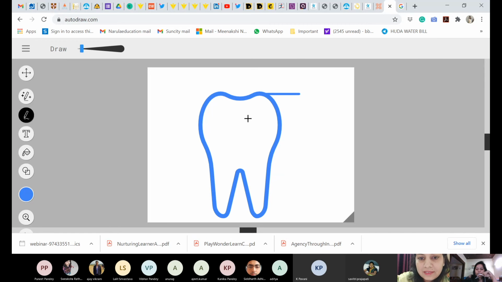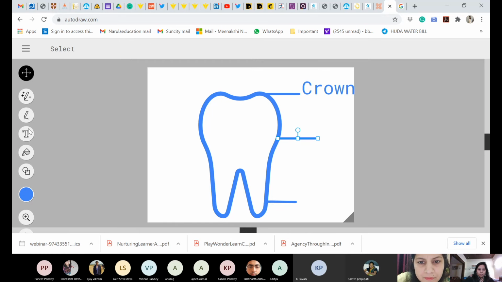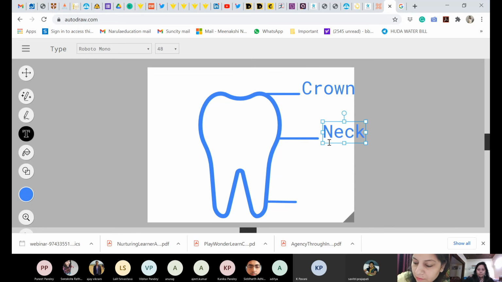I'll first draw various lines because I want to label. See? And now I'll use the text tool. Crown. Neck. Root.